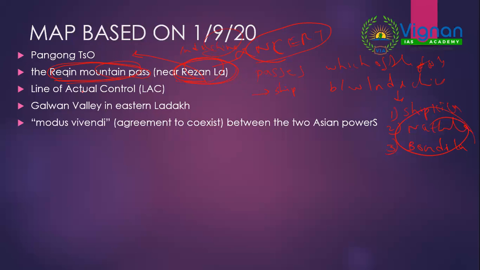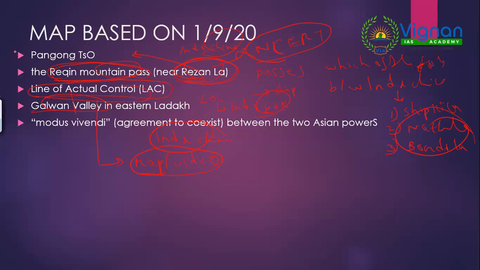Okay. Then the Line of Actual Control. Immediately go and see what is the shape of this Line of Actual Control. See, there will be minor differences. For example, there is this Line of Control between India and Pakistan, and the Line of Actual Control is between India and China. So whenever you see Line of Actual Control, you should immediately Google it, learn what it is, and see on a map, or see a video on how the shape of the Line of Actual Control looks. Okay. As I've told you, Galwan Valley is in eastern Ladakh.